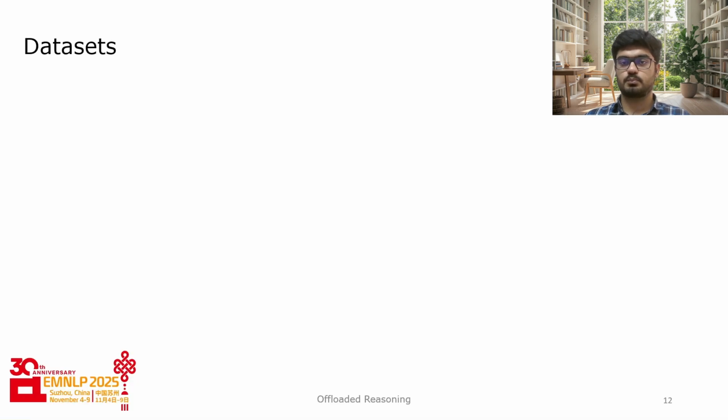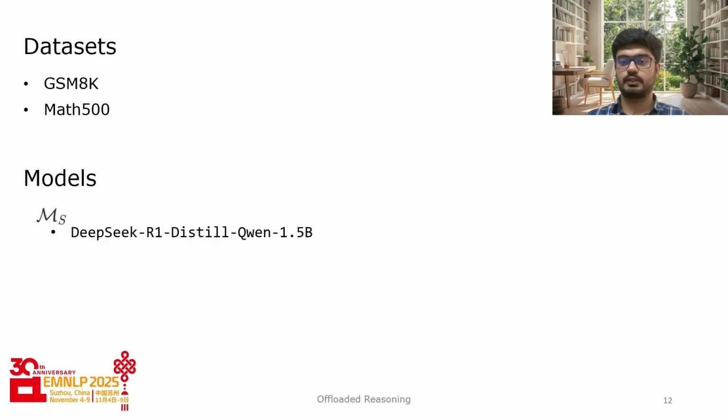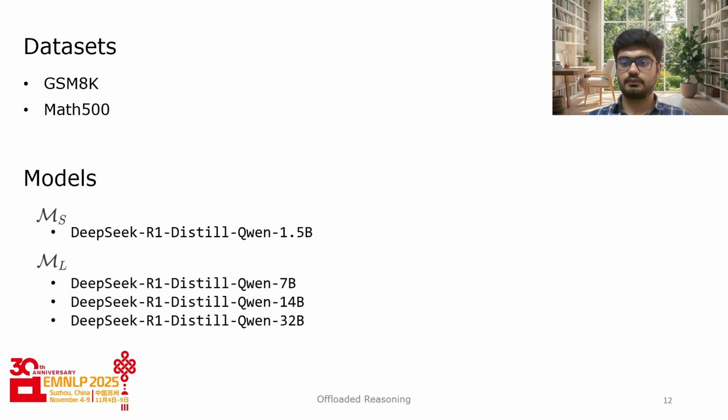Experimental settings. In order to establish the effectiveness of our techniques in reasoning-heavy setups, we evaluate OR and ORR on two well-established mathematical reasoning benchmarks. GSM-8K, which consists of over 8,000 grade school math problems, and Math 500, which comprises 500 challenging math problems derived from the MATH dataset. Regarding the models, in our experiments, the smaller model, that is MS, is a 1.5 billion parameter Qwen-based distill of the popular DeepSeek R1 model. For the choice of the larger model, that is ML, we experimented with the following models, ranging from 7 billion to 32 billion parameters.